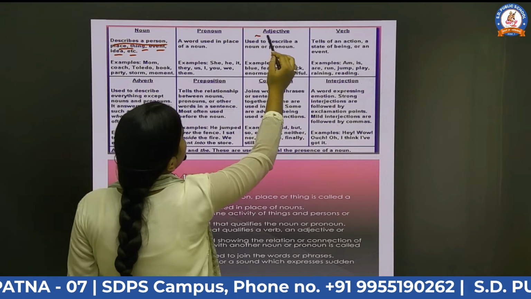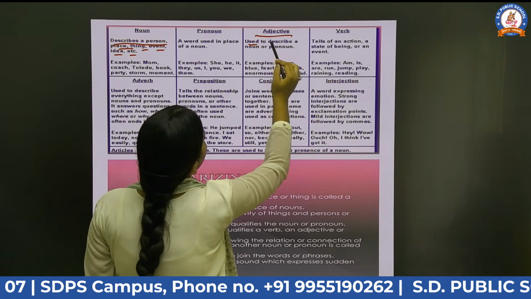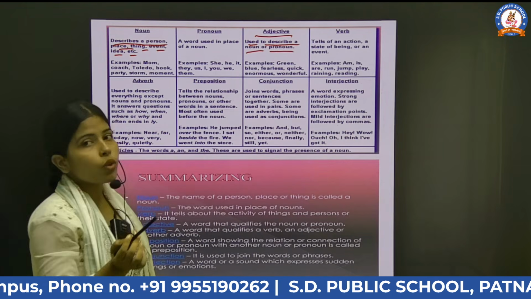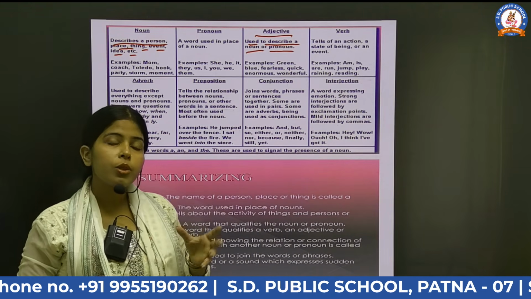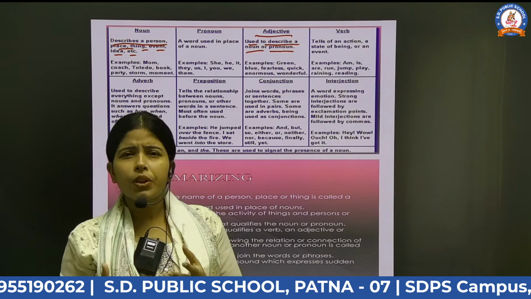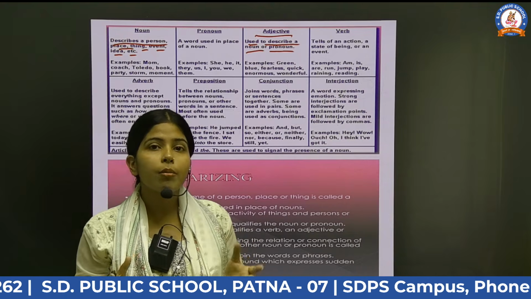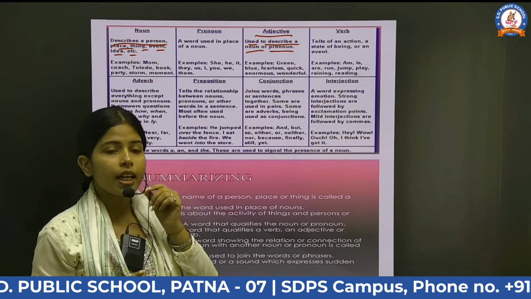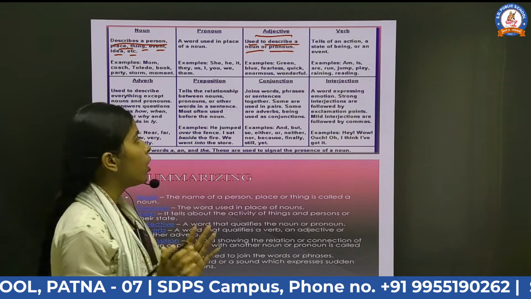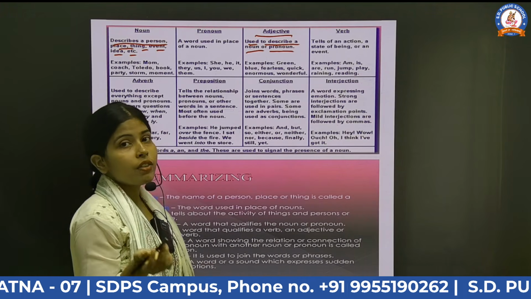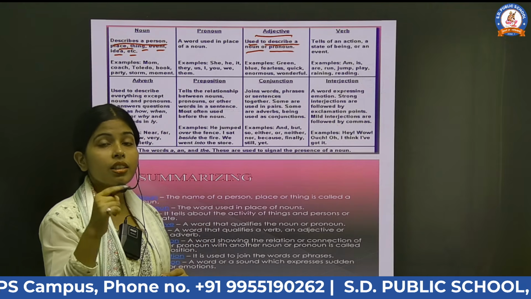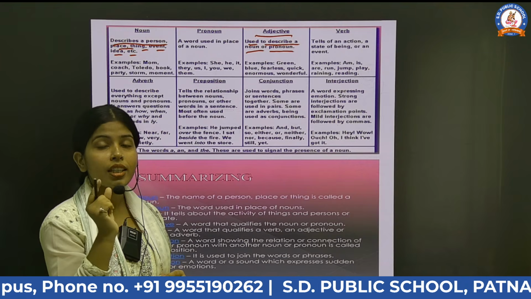Third one is adjective. What is adjective? Adjectives are the words which are used to describe a noun or a pronoun. Adjective is what? It is a word which will tell the quality of a noun or a pronoun. Either it may be a good quality or a bad quality, but it will tell about the quality. The adjective will always describe or qualify a noun and a pronoun. For example, he is a good boy, which means what? It has been talked here that the person holds which type of quality? He is good.